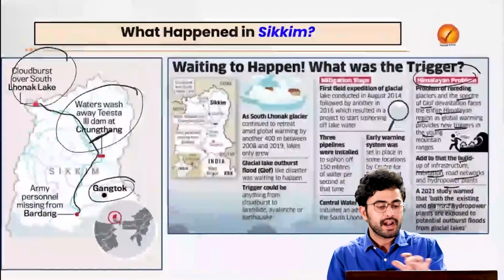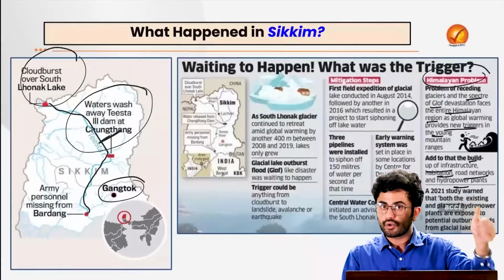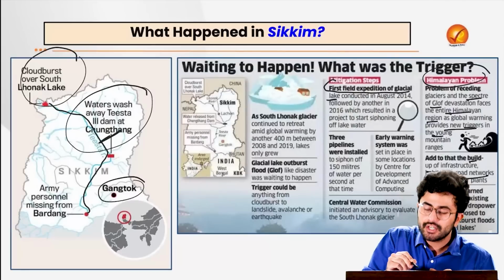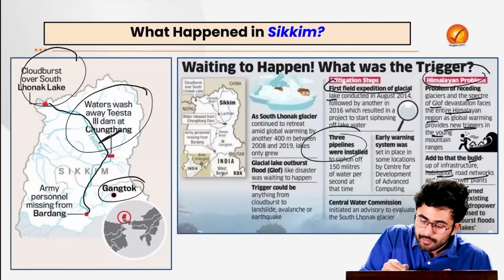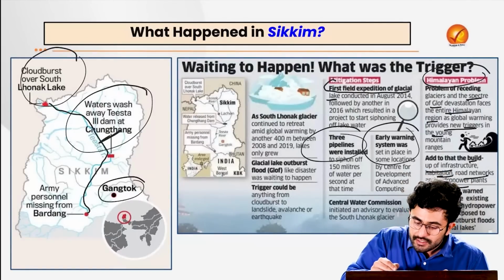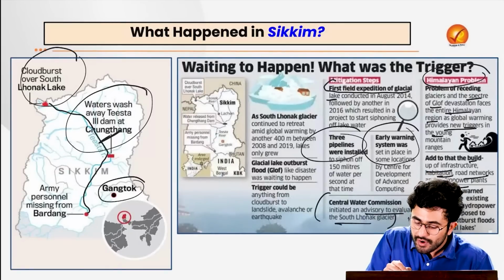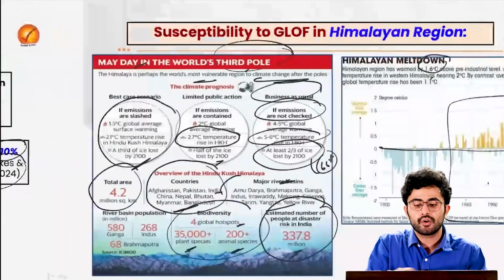Just have a quick look at the steps which were taken when such a GLOF took place in Sikkim. For example, a first field expedition of the glacial lake was conducted. 3 pipelines were installed. An early warning system was set in place. The Central Water Commission initiated an advisory to evaluate the South Lhonak Glacier altogether.